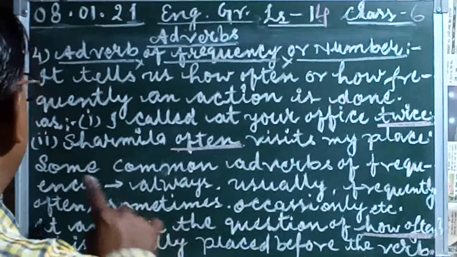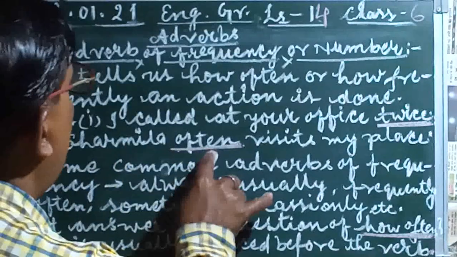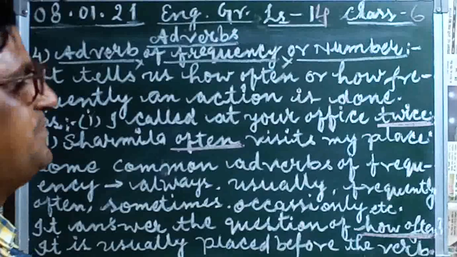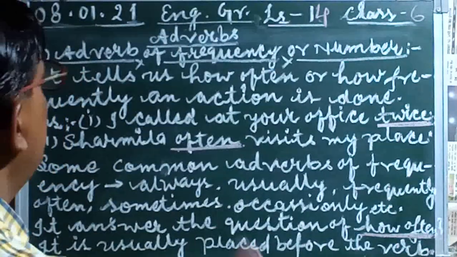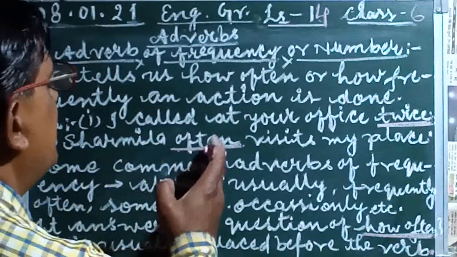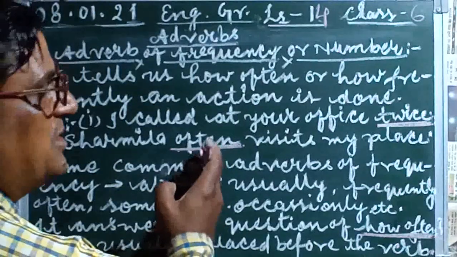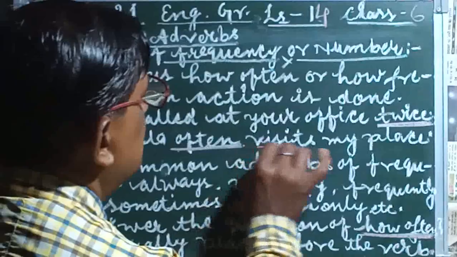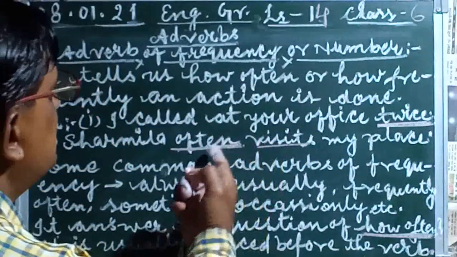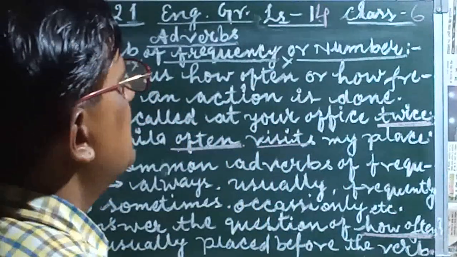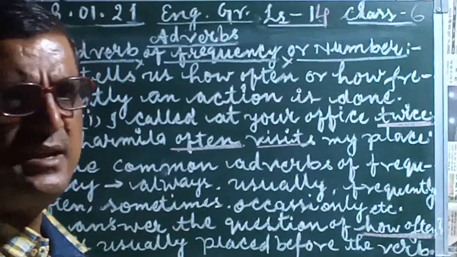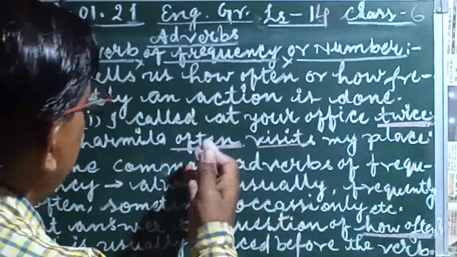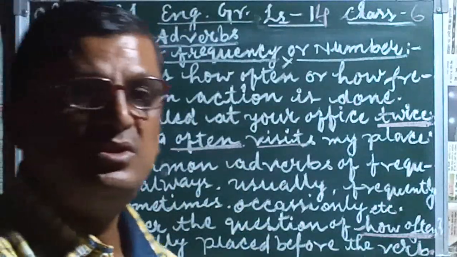Second sentence: Sharmila often visits my place. What is given here? Sharmila often. Often is before the verb, visits. Means it is used before the verb. Some exceptions are given, just like it is given at the end of a sentence. But mostly it is used before the verb.